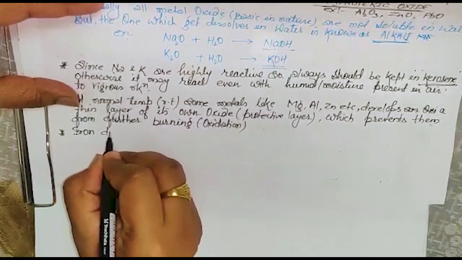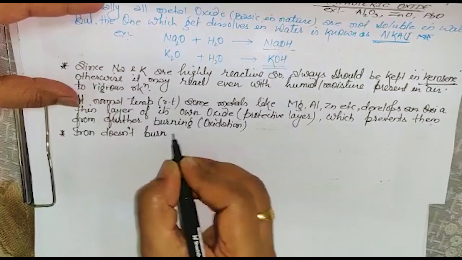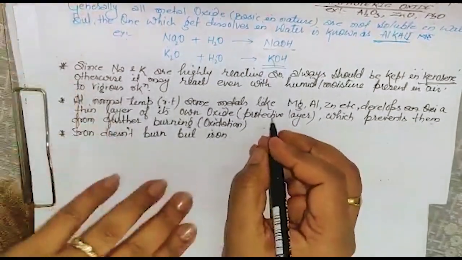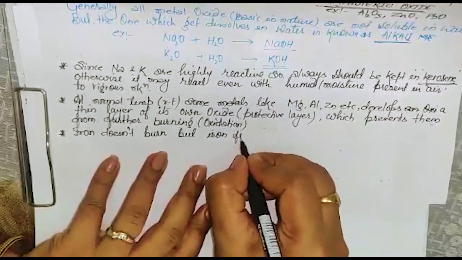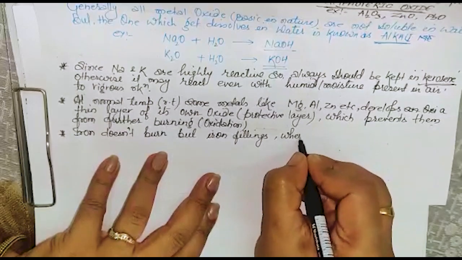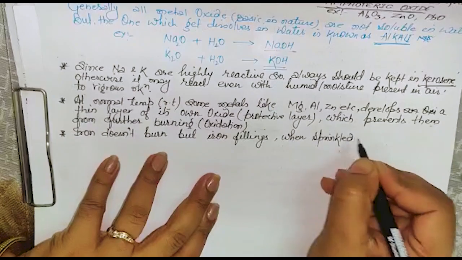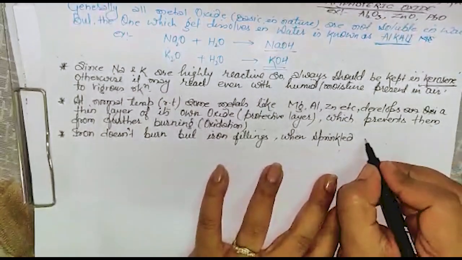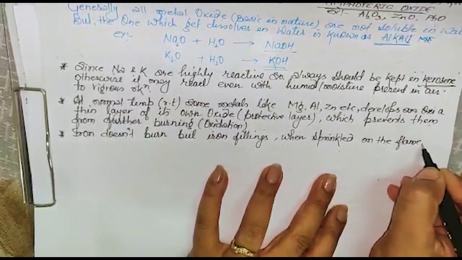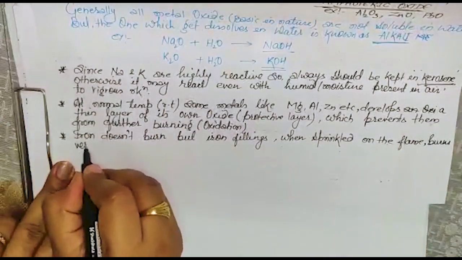So iron doesn't burn, but iron filings, you can say iron powder, when sprinkled on the flame, burn very vigorously. These are points you just have to learn.